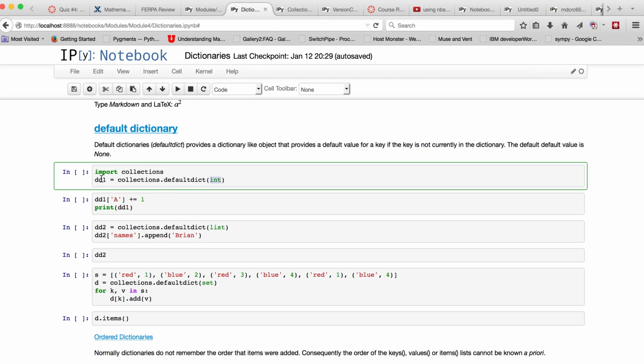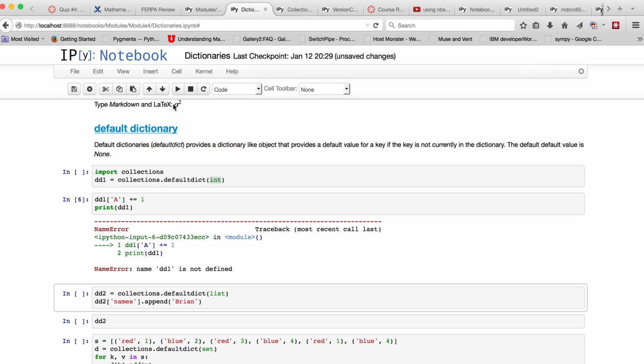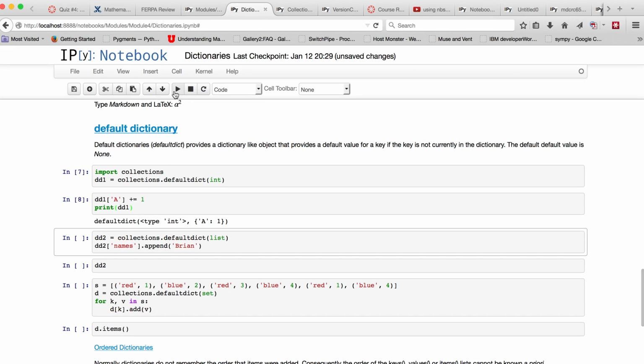So here we create a default dictionary. There's nothing in it, and here I'm going to access the value corresponding to the key A, and I'm going to add 1 to it. Of course, there isn't a key A yet in the dictionary, and so it'll take the default value. So let's see what our result is. Oops. Now let's see what the result is. The value is 1, and so the default integer value that was provided was 0, and then we took 0 and we added 1 and assigned that to the key A.